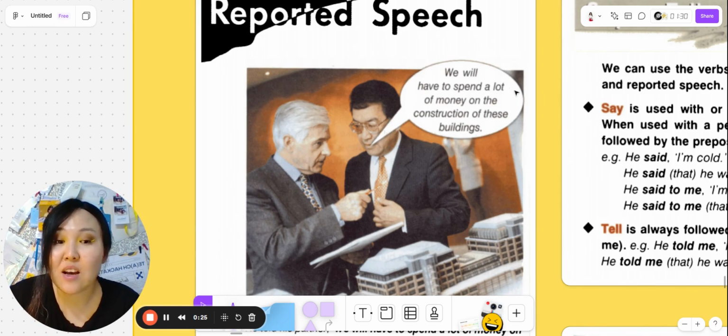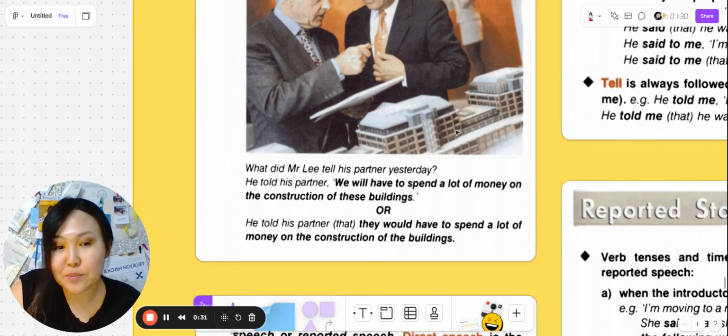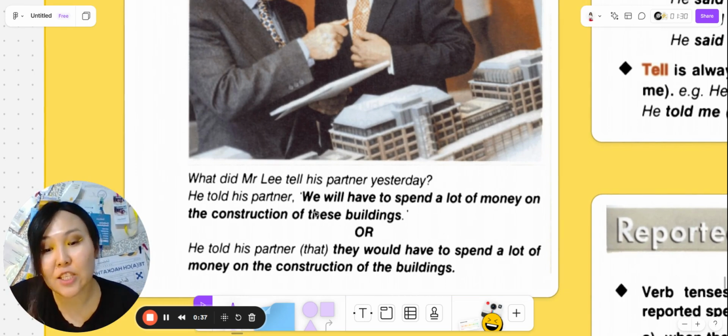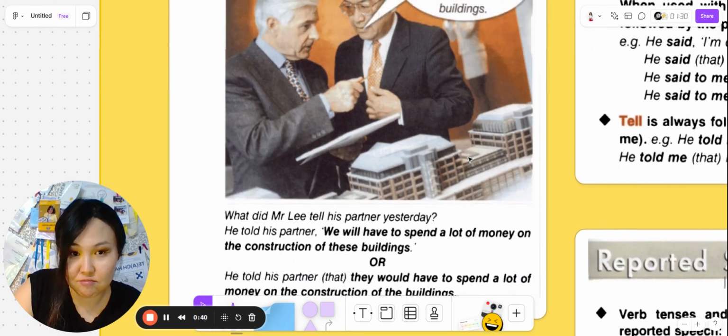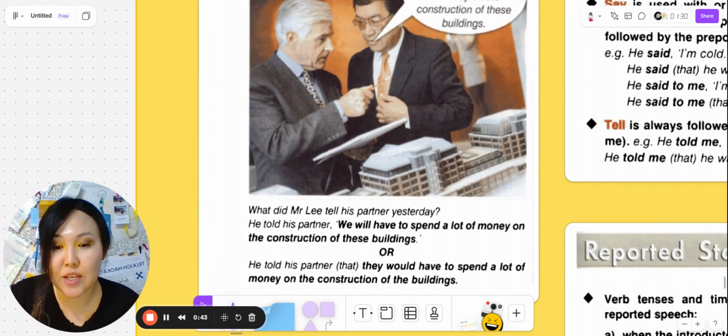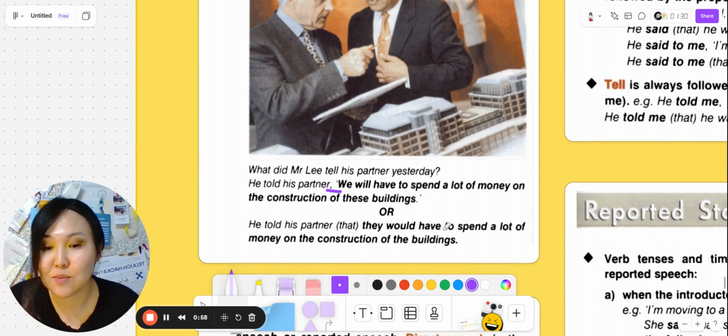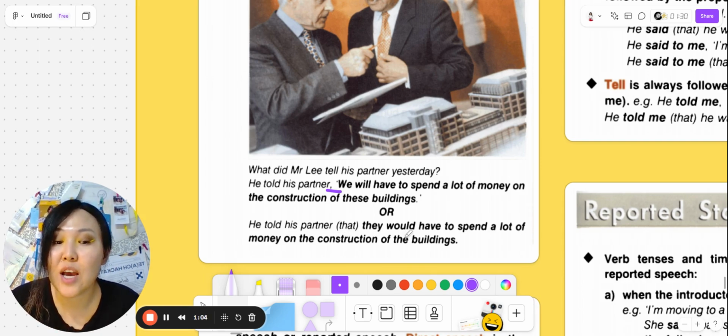We will have to spend a lot of money on the construction of these buildings. And what did Mr. Lee tell his partner yesterday? He told his partner, we will have to spend a lot of money on the construction of these buildings. We need to pay attention that here we see a comma and then the author's words and a dot. But the second example, he told his partner that, or we can omit that, they would have to spend a lot of money on the construction of the buildings.